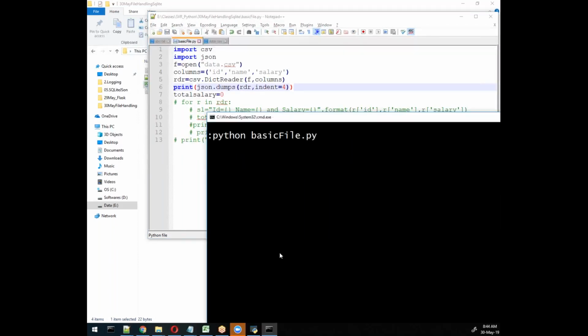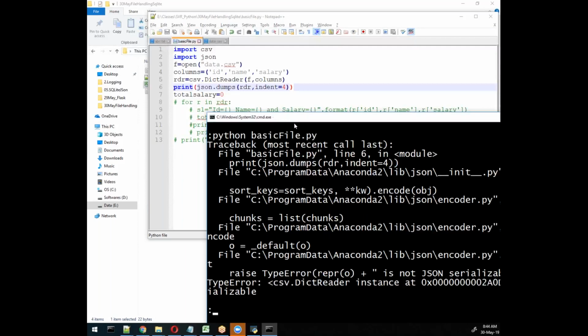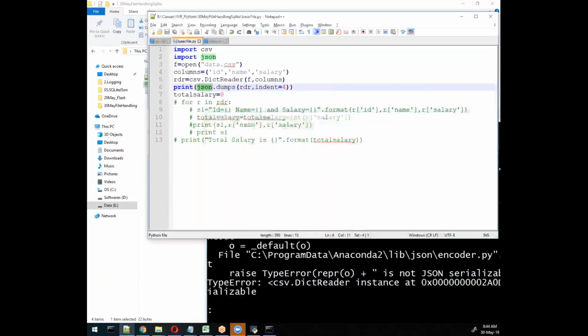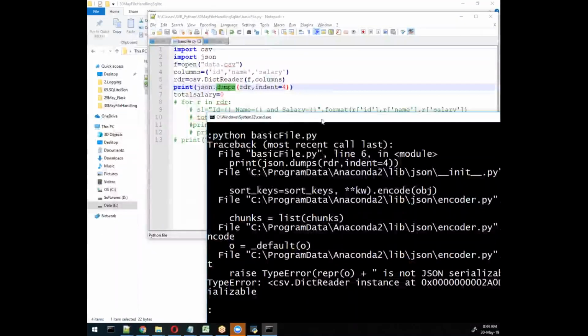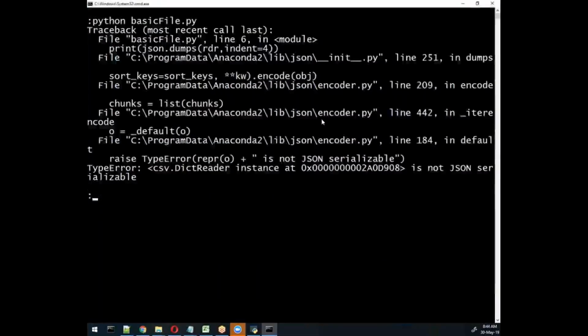So let me try with the JSON format. json.dumps. What is the error? It says not serializable. Okay, the version has changed.